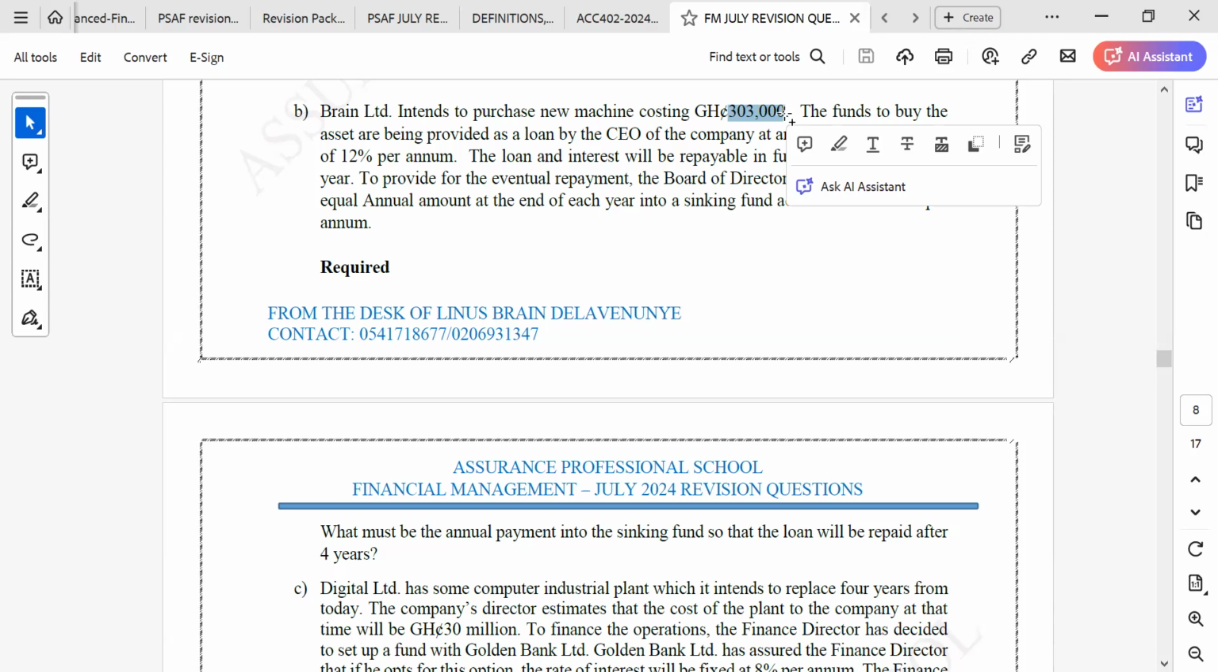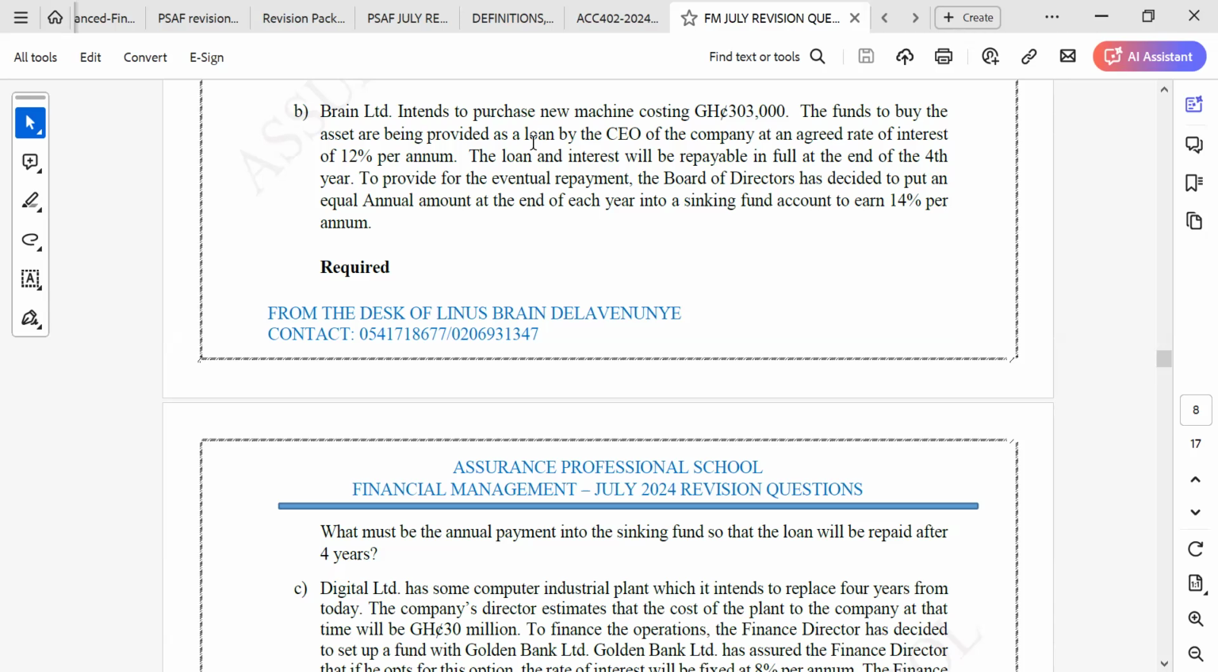So the CEO is giving us 303,000 today at an interest rate of 12%. This amount will be paid together with the interest at the end of the fourth year. So they say the loan and then the interest will be repayable at the end of a particular period. It means that this will be a compounding. The interest together with the principal will be rolled over every year to the end of this one.